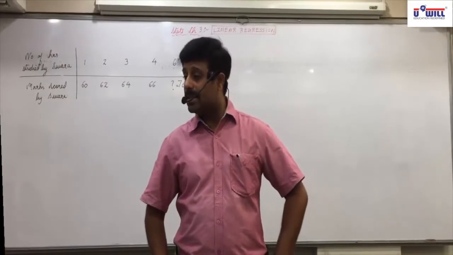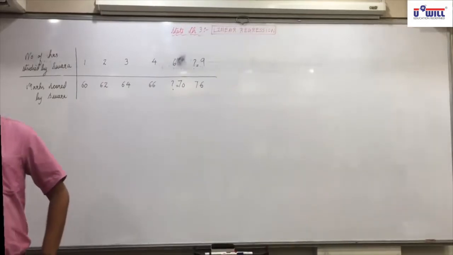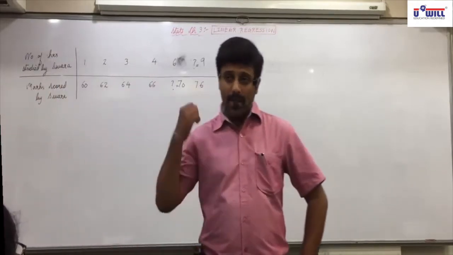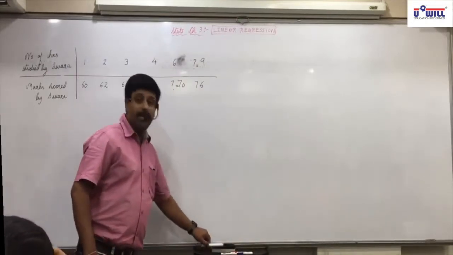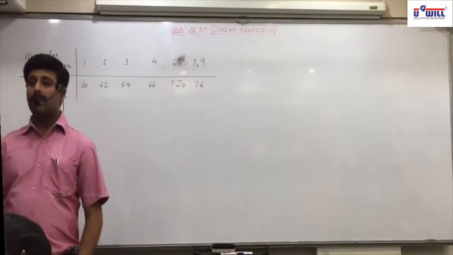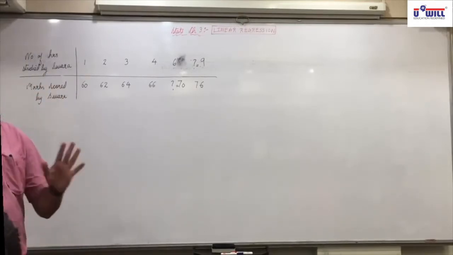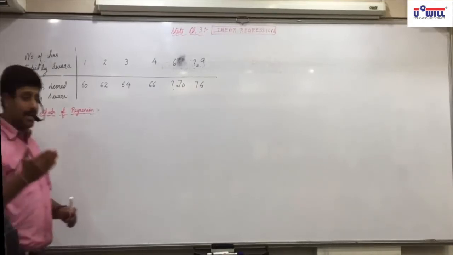Any confusion in this? Correlation, we had 6 formulas. How many times have you written them? 20 times each, and you all remember them perfectly well? Here also there are 6 formulas. But without writing 20 times you remember. Okay, in the class itself you remember, you don't have to write them 20 times. Before the methods, I'll just give you one piece of information about the different regression lines.